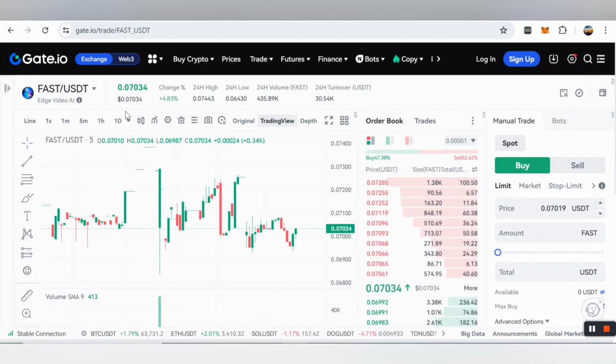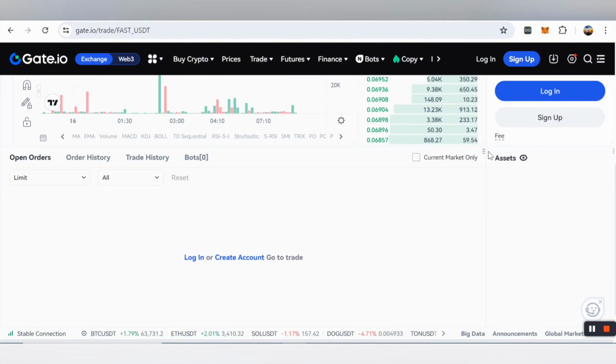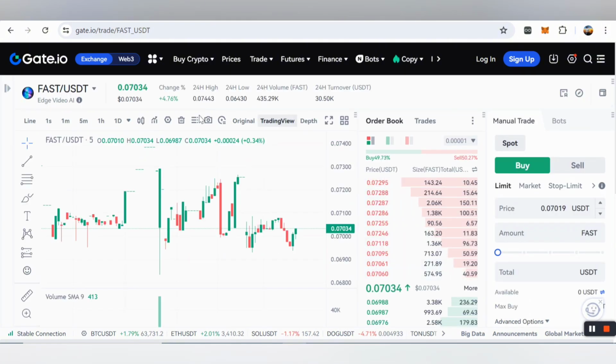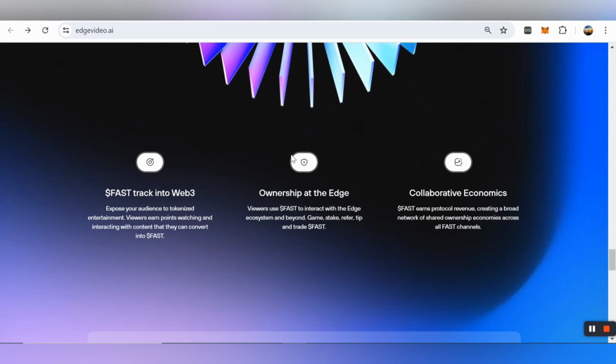Now come to Gate.io. Here you can also check out the USDT pair, and you can also analyze the price chart here. And friends, you know Gate.io and CoinMarketCap are very reliable and trusted, and here you can also trade, buy or sell, and you can also use this FAST token with live streams, as well as buy or sell as well.